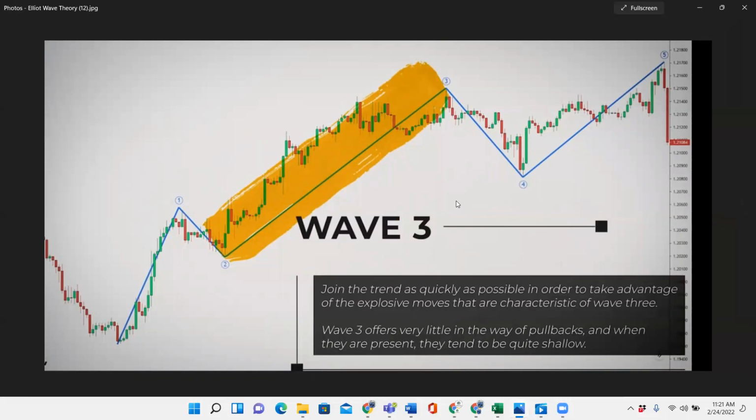Join the trend as quick as possible in order to take advantage of this explosive movement and all of the characteristics of wave 3. Wave 3 offers very little in the way of pullbacks, and when they are present, they tend to be very shallow. So basically, it's very, very small pullbacks when it comes to wave 3. Like I said previously, wave 3 is where I like to get in on.